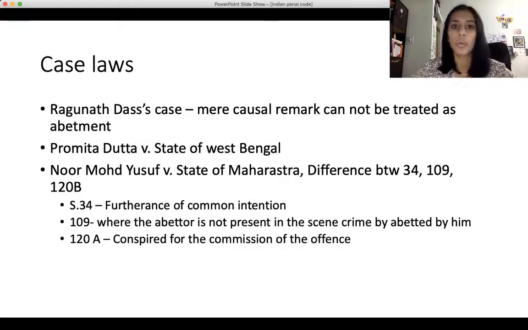The question before the court was, is B liable for the murder of C along with A? The court held that casual remarks cannot be treated as abetment. There must be a mental element involved, where there's a desire from the party that the consequence is the result. Only in that case can you punish for abetment. The next case is Pramita Das versus State of West Bengal.